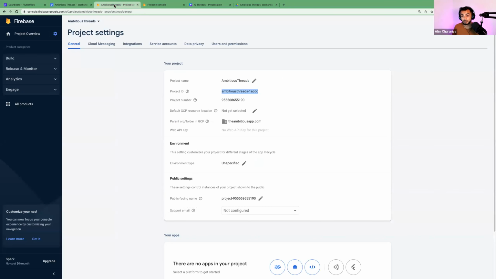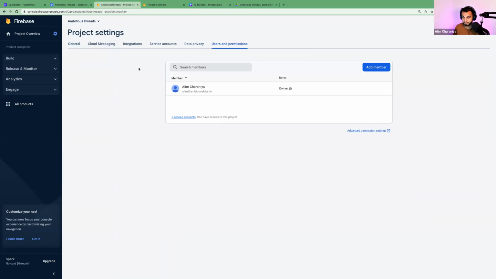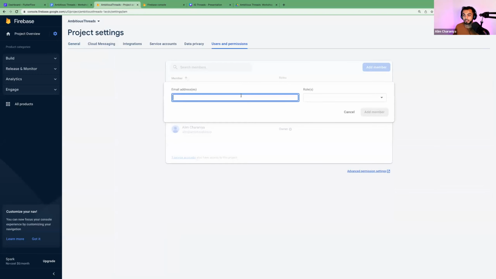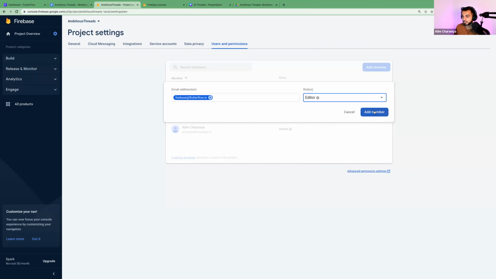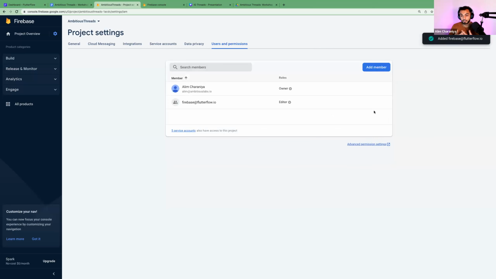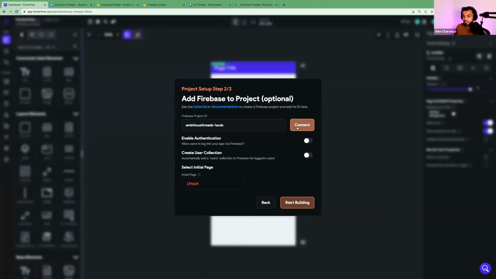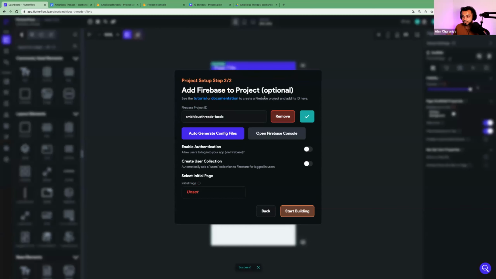Then I'm going to head back to Firebase, go to project settings using the gear at the top left, and I'm going to tap users and permissions. Okay. Hit add member, and we're going to paste that email address here. So essentially what we're doing is we're giving FlutterFlow access to our Firebase account as an editor. Okay. Then hit done and add member. Now, FlutterFlow should be able to talk to Firebase. Okay. At this point, we can go back to FlutterFlow, hit connect, and we should get a nice big check mark. This means that our connection is successful.